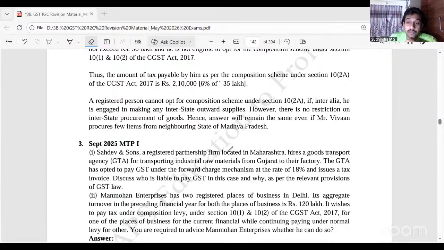GTA. First of all, is it taxable? Yes, sir. Because the recipient is a registered partnership firm. Partnership firm, irrespective of whether registered or not, is a specified recipient. Therefore, it is taxable. Since the supplier has opted for forward charge, the supplier will have to pay the tax. Simple question. Right? We can easily answer.